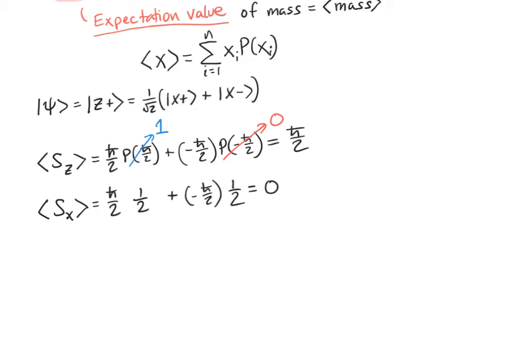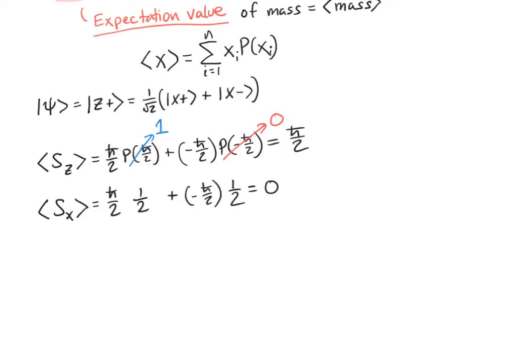The expectation value is, what does the average value trend towards over a series of a large number of measurements? And after performing the measurement in the x direction many, many times, I expect to get positive h bar over 2 just as often as negative h bar over 2, and so the average result of my measurement will be 0. Now, so far we've been calculating this by inspection. I'm looking at the probability amplitudes, and I'm calculating the probabilities, and I'm plugging them into this expression.